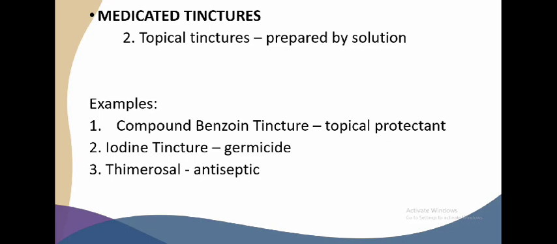The last type of the medicated tinctures is the topical tinctures. The topical tinctures are prepared by solution. However, this can cause a stinging sensation when it is applied to abraded or broken skin, so we must be careful in applying this on our skin. An example is compound benzoin tincture, which is used as a topical protectant or to prevent or treat any rashes or other minor skin irritations.